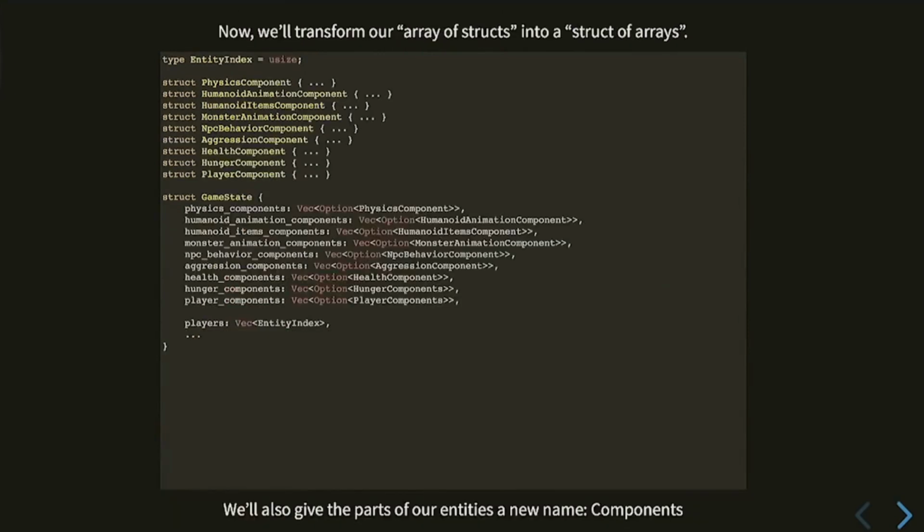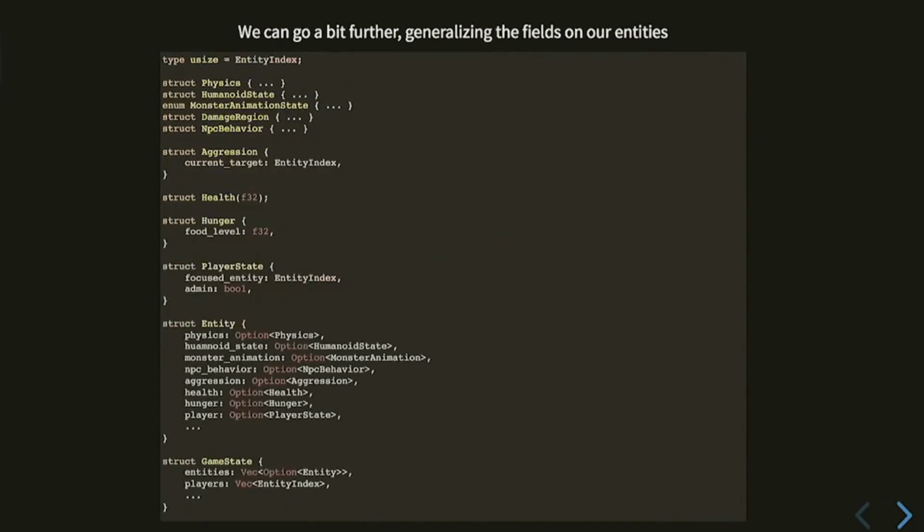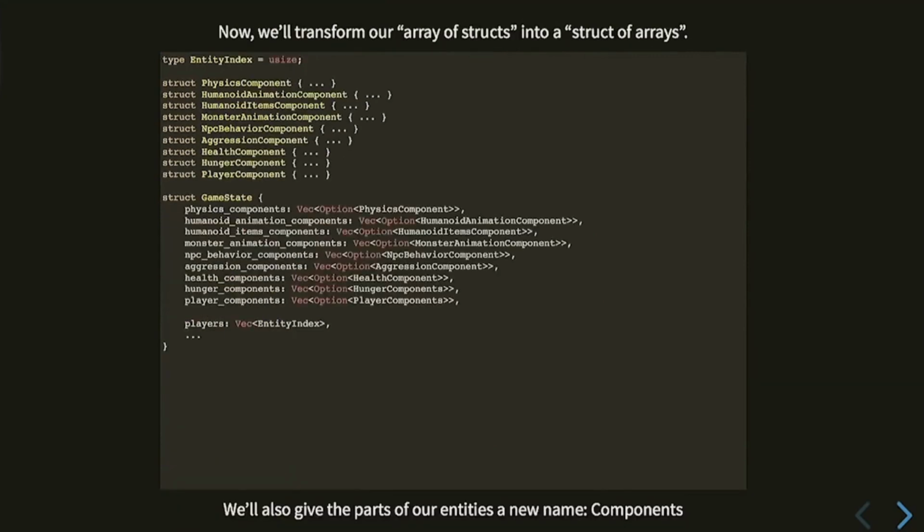So you can go further, and this is usually the part where, if you're reading an explanation of what an ECS system is, they focus on, because they look at this purely from the lens of performance. So this is kind of confusing, so let's go back. We have this entity structure with all these optional fields, and then we have this vector of these entity structures. We're taking it, and we're saying that instead of having a vector of structs, we're just going to have all of the vectors for each of those parts in one top-level structure.